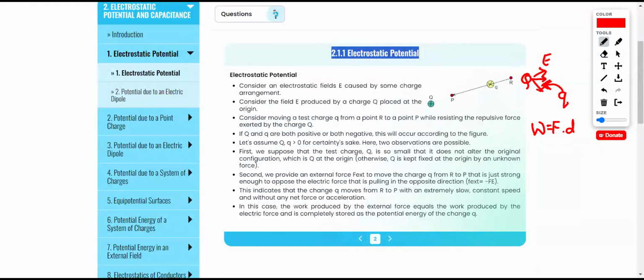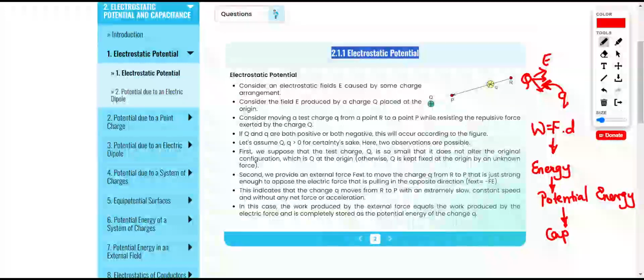If there is a force and a displacement, there will be work done, and that work done will be stored in the form of energy. That energy is known as potential energy. After that, you have to store this potential energy. We have a device for that, known as a capacitor. The work of a capacitor is to store energy.